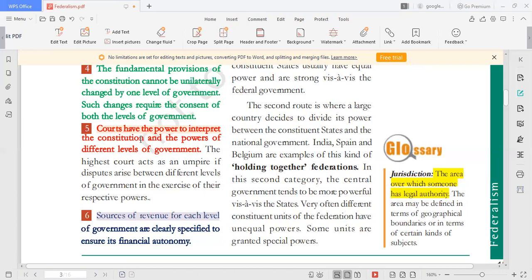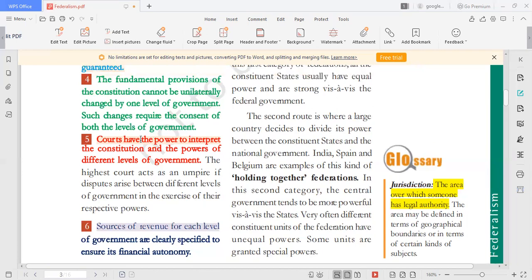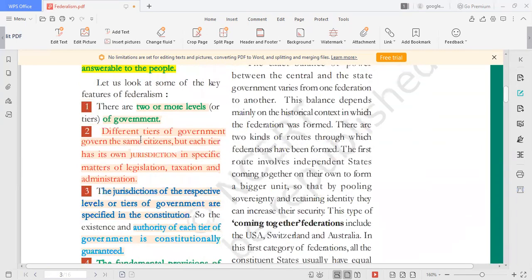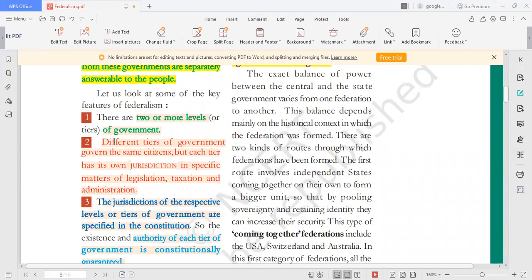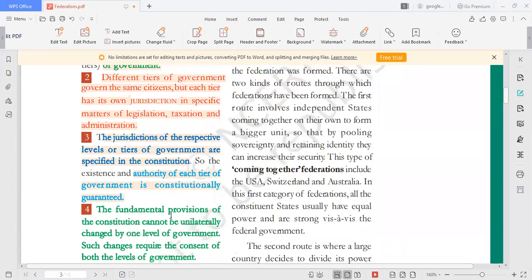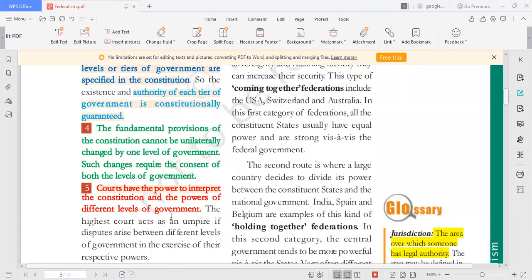So we have seen the six features of federalism. One is that there are two or more levels of government. The second is that different tiers of government govern the same citizens, but each tier has its own jurisdiction. The third is that the jurisdiction of the respective levels of government is specified in the constitution, and the sources of income are also specified. Fundamental provisions cannot be unilaterally changed by one level of government. Courts have the power to interpret the constitution.